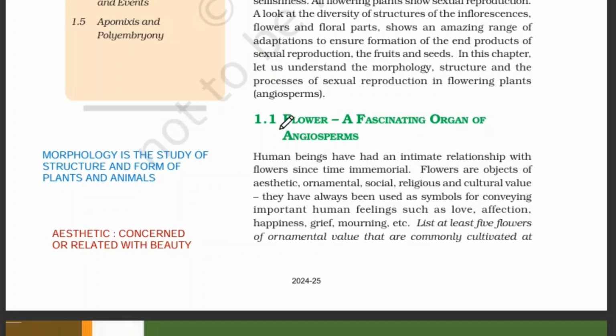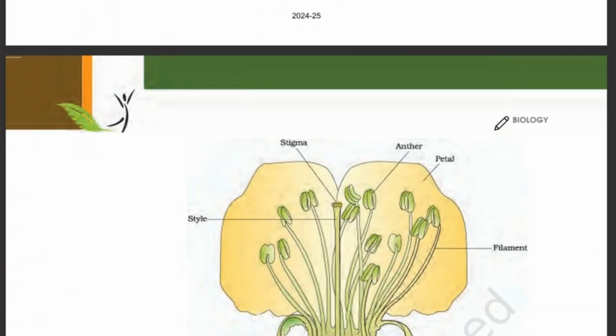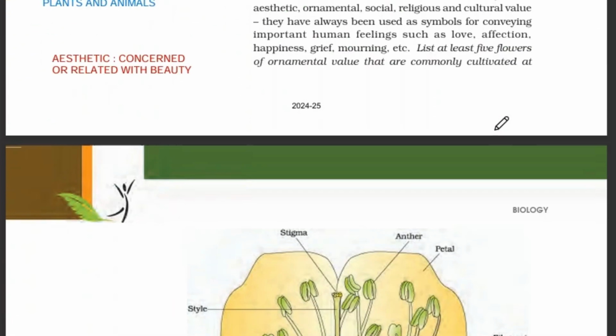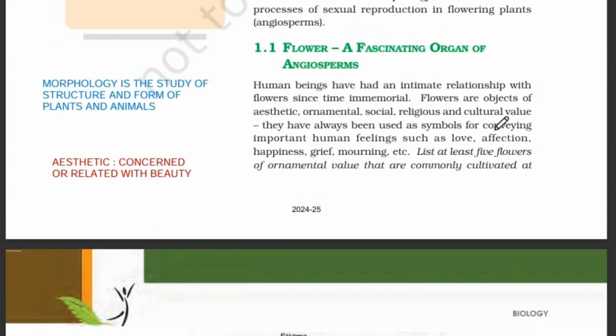Okay, so a flower is a fascinating organ of angiosperms. This paragraph is also not important from an exam point of view. Angiosperms means they have flowers, their seeds have an outer covering, the carpel, and they also have vascular tissues, and they comprise the majority of the plant types.